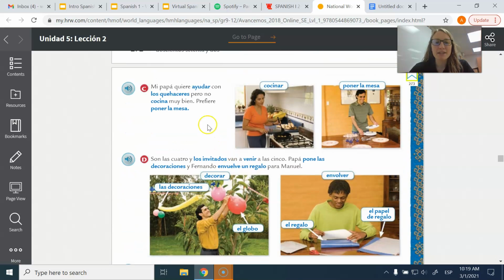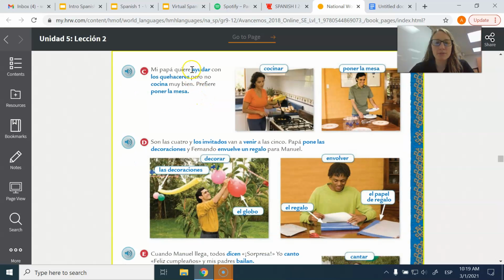Mi papá quiere ayudar, to help, con los quehaceres, pero no cocina muy bien. Prefiere poner la mesa. Okay? So this is cocinar. That means to cook. You can remember that because cocina is the kitchen. So you cocinar en la cocina.